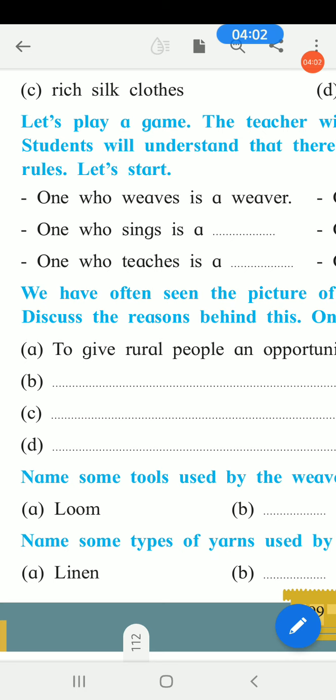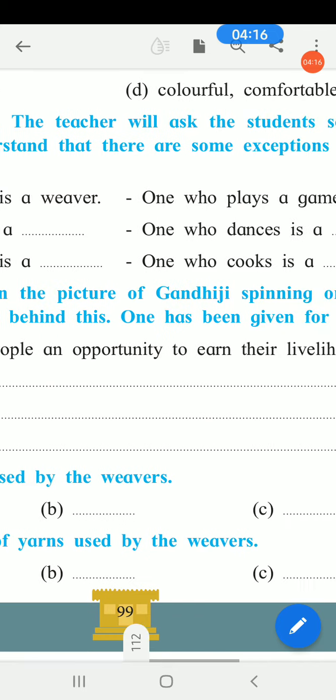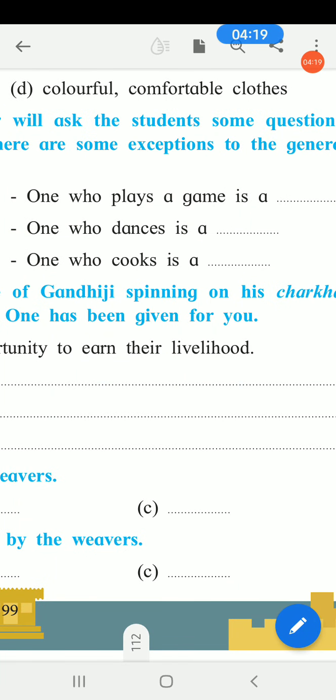Let's find them. One who weaves is a weaver. The first one is already given there. One who sings is a singer. One who teaches is a teacher. One who plays a game is a player or sportsman. One who dances is a dancer. And the last one is an exceptional case. Here some exceptions are given. It's not cooker at all. One who cooks is a chef or a cook.